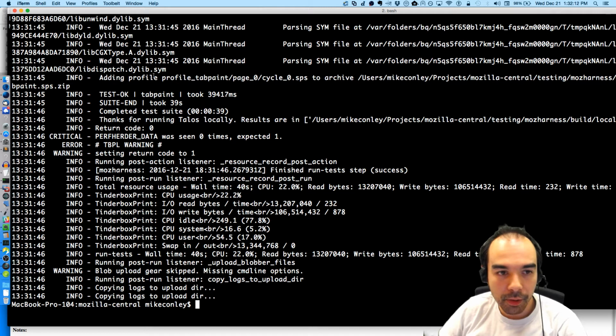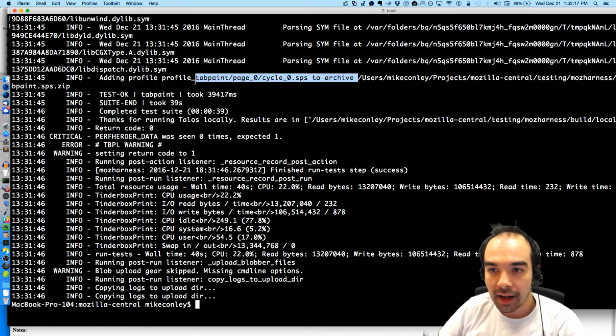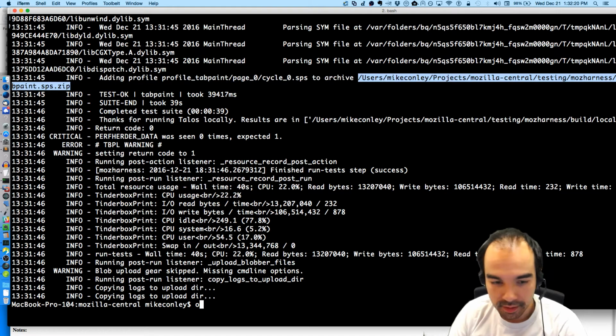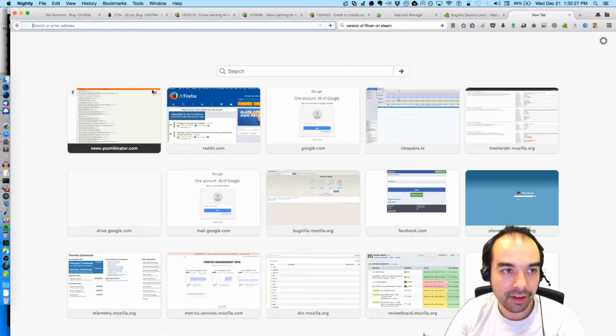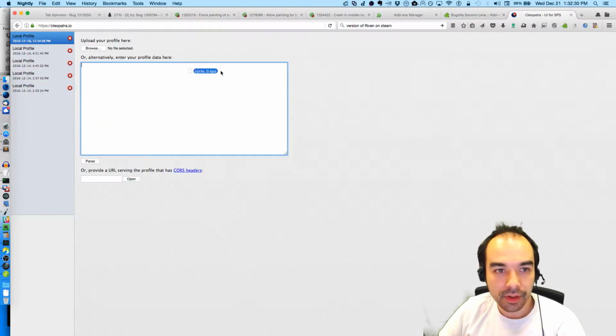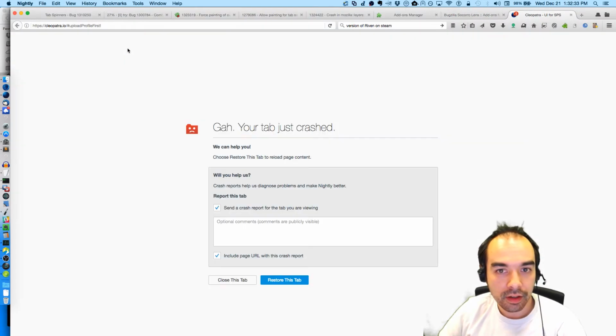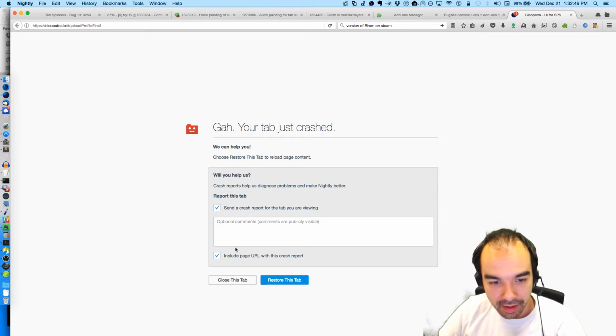Okay, so we have our profile. This is a very cryptic log output, but here it says it adds the profile to this zip file, and so I'm going to open that zip file. And there's this 750 kilobyte profile. Hopefully it's useful. I'm going to look at it. Maybe this is the crash that Dennis was seeing, or Dennis was talking about. Cleopatra was crashing. I think this might be the crash that Dennis was talking about.